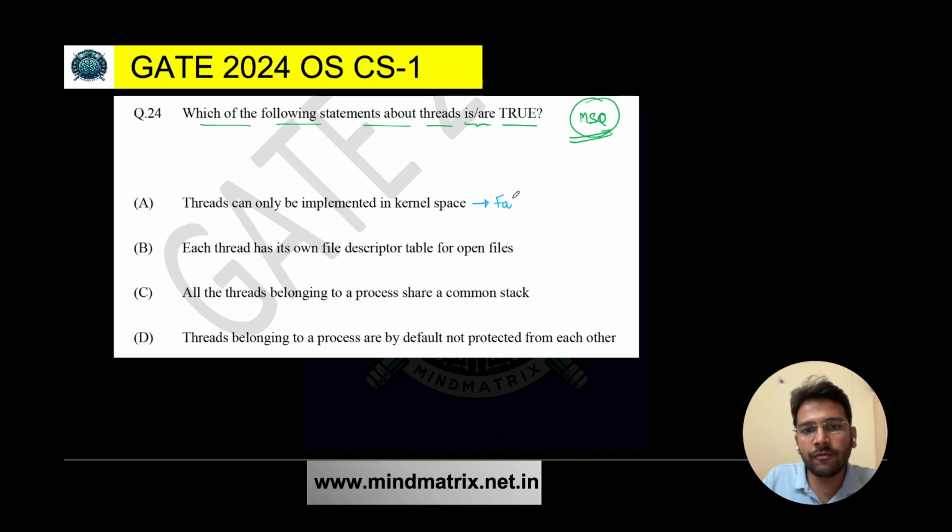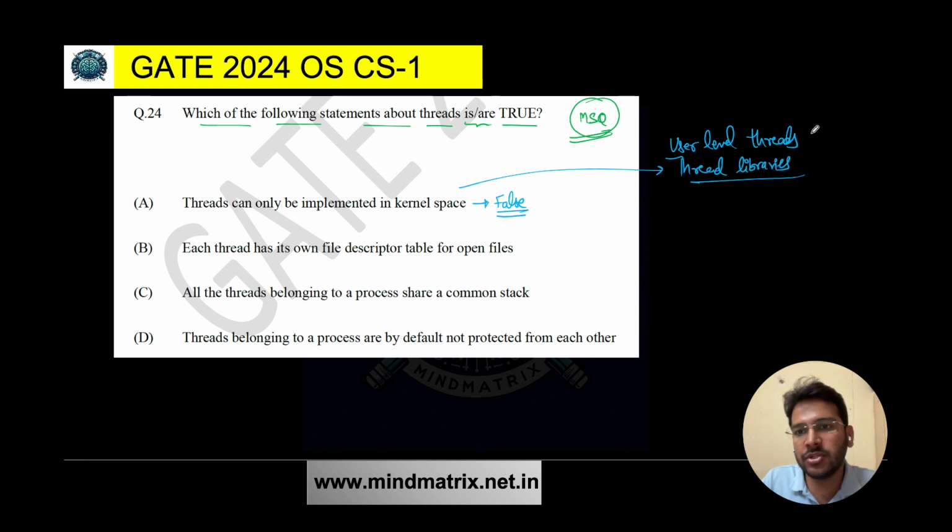This statement is false. Why? Because when we talk about user level threads, they can be implemented in user space. User level threads can be implemented in user space using thread libraries.